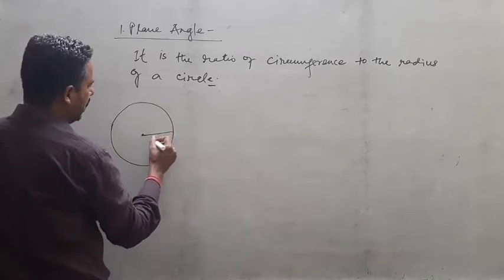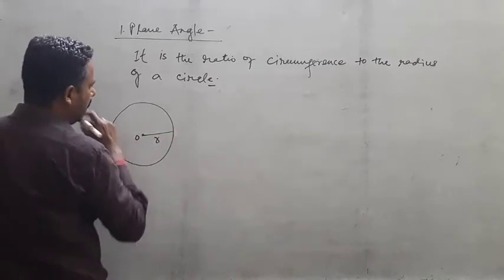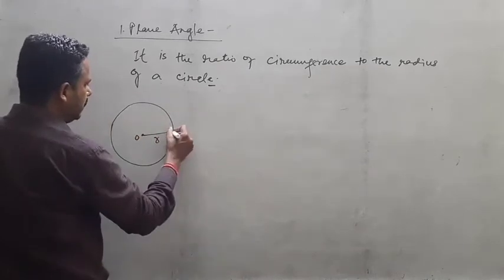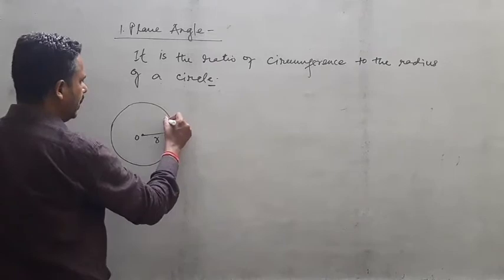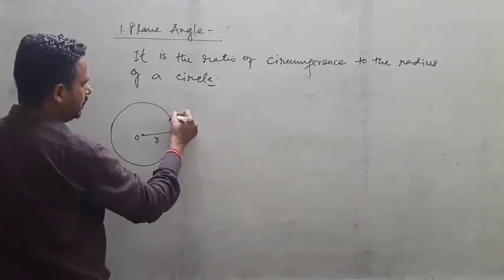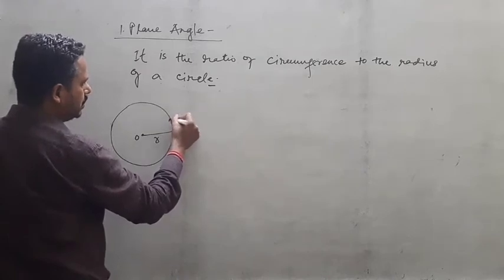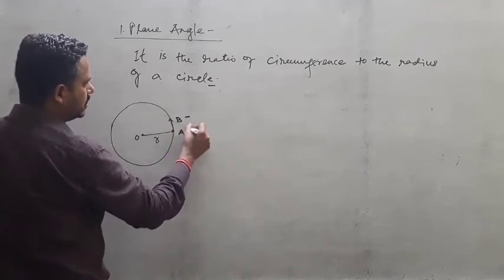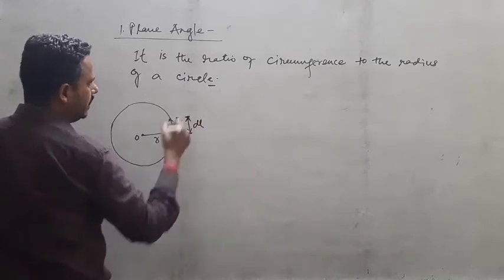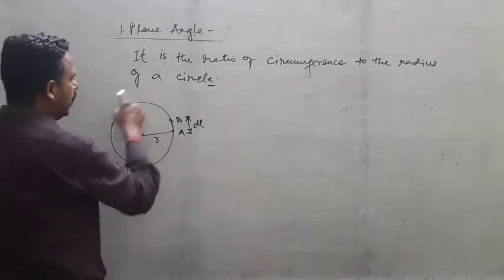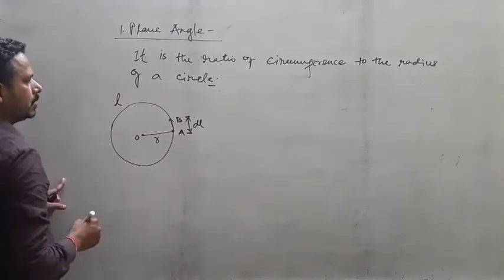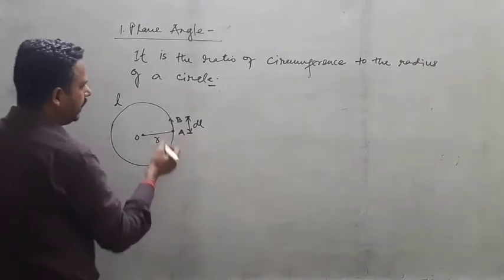So small r will be there, and on its circumference we are trying to go from here to there, from point A to point B. So there is a small length here, take it as dl, whereas the whole length of this circumference is L. So from here I want to find its angle.